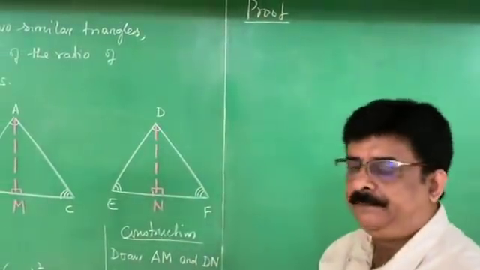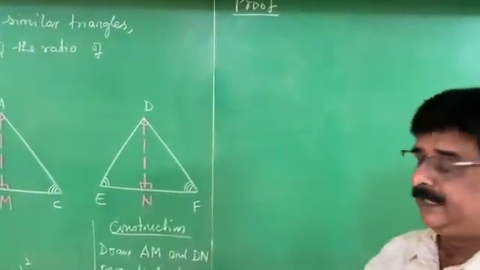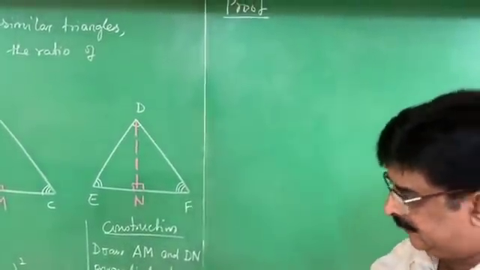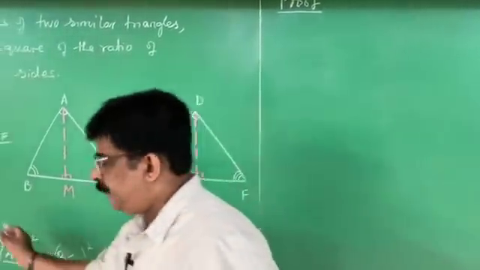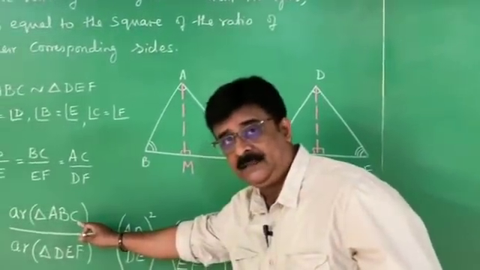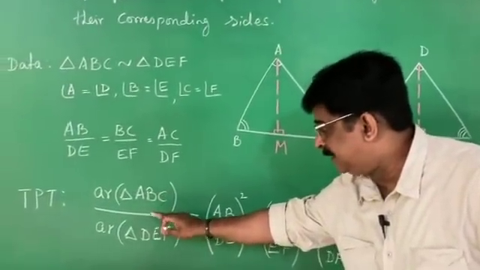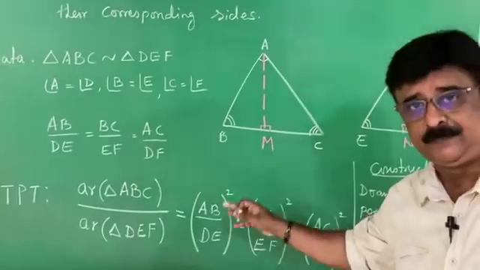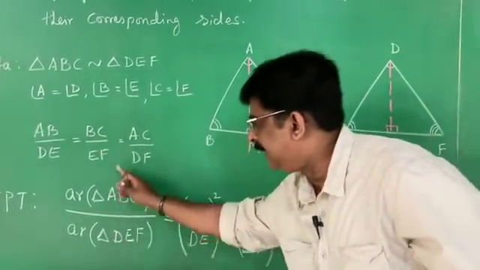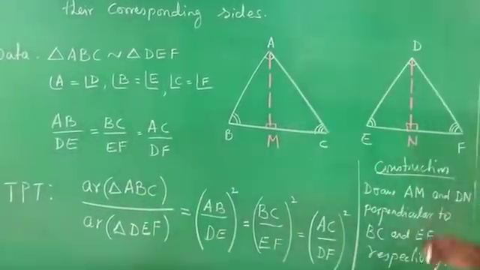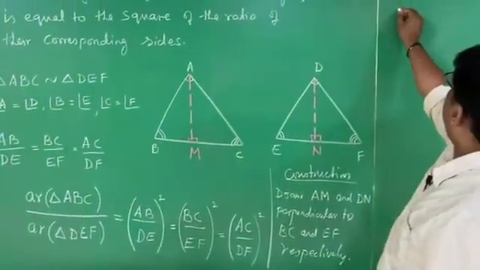Very simple it is. What we do is, we start from the LHS. Try to understand. We have to find the area of a triangle, right? Area of a triangle is related to the square of their corresponding sides. Therefore, I start from here. See, what I write?